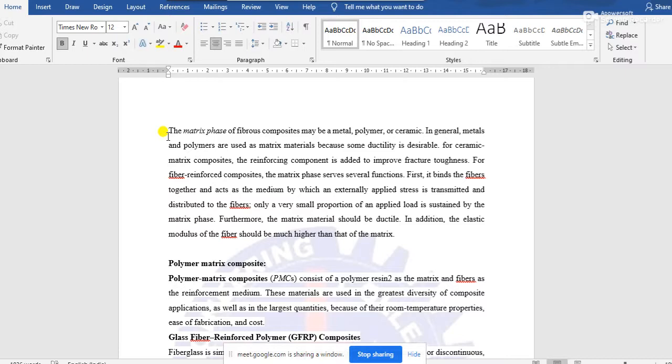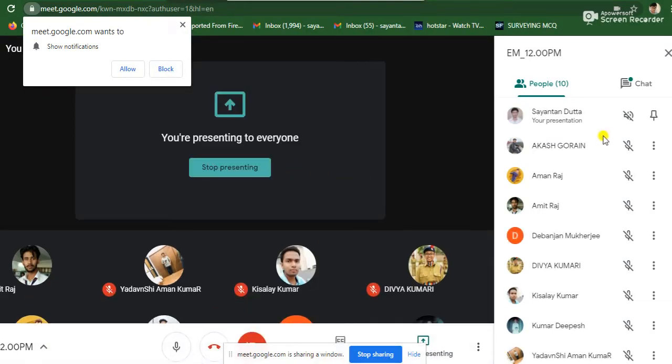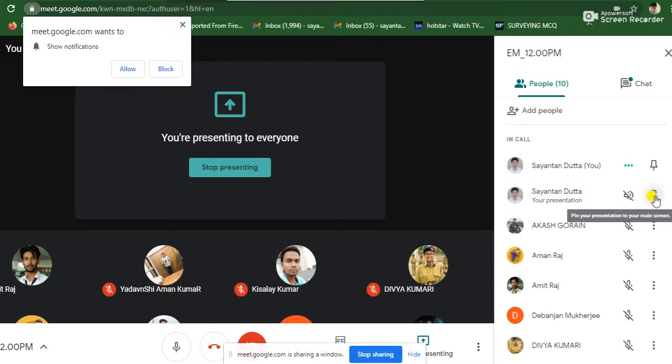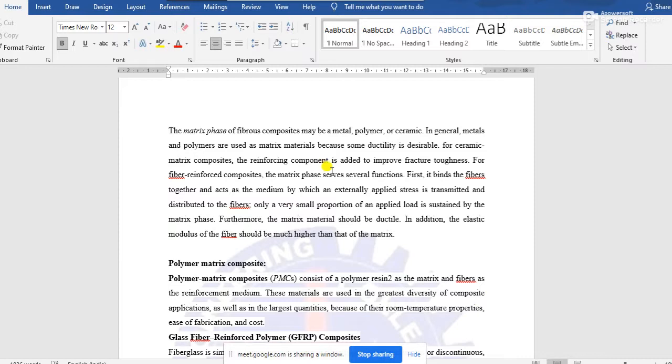The matrix phase may be of metal, polymer or ceramic, that means any of the three basic materials. Generally the metals and polymers are used as the matrix material, because ductility is desirable for the matrix phase.